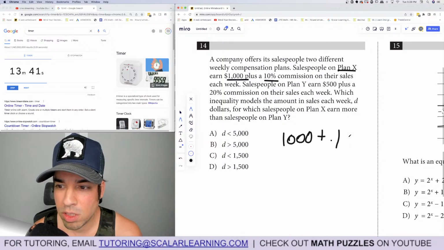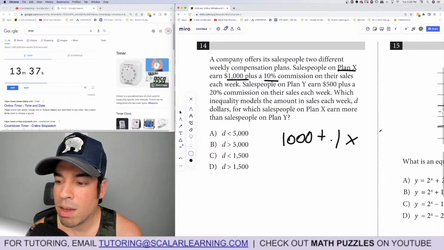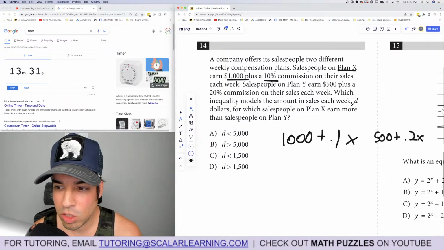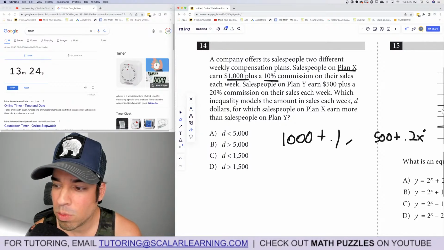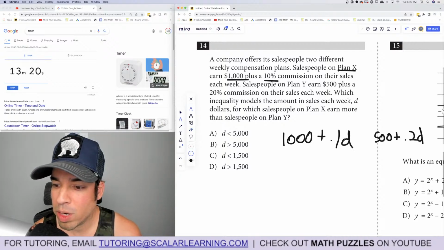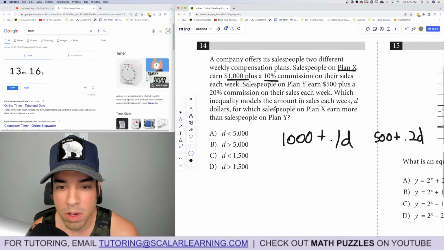10% of their sales. And Y earns 500 plus 0.2 on their sales. Which inequality models the amount in sales each week? Amount in sales each week, D dollars. So let's just go ahead and update. I put X in, let's put D in. And you see how I'm creating the equation as I'm reading? I find this to be a really helpful strategy. I do it all the time.